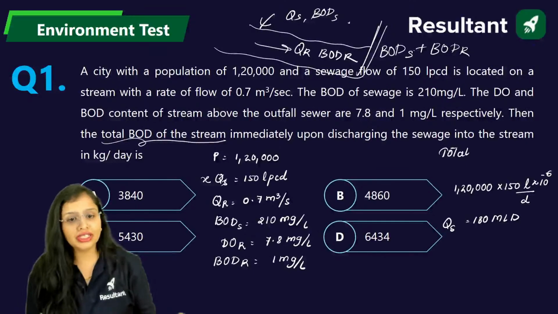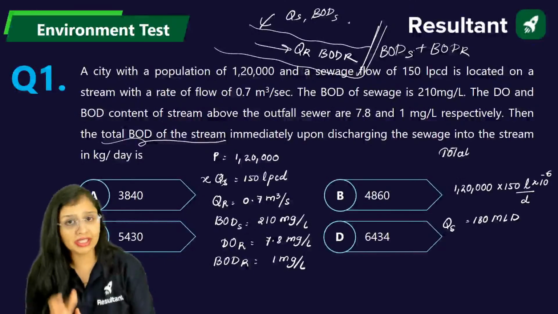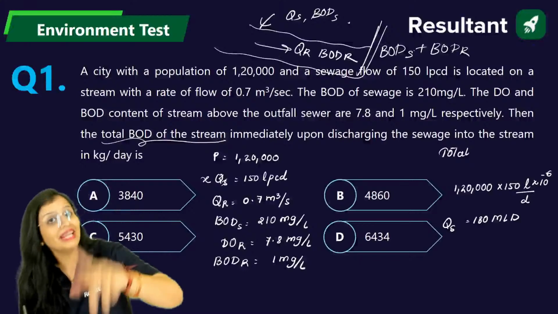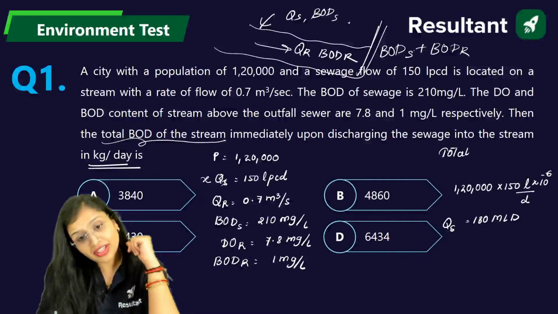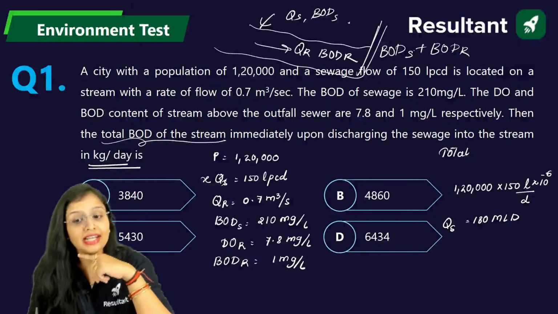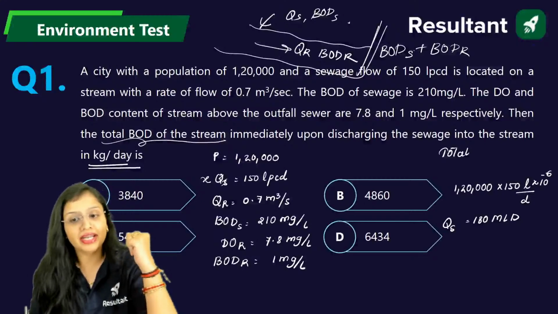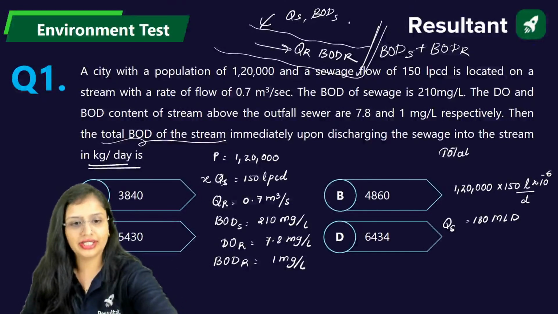Now in the question, you will say that ma'am, it is asking you BOD mix, but just check out the unit. If in the question it would have asked BOD mix, the unit would have been in mg per liter. But here it is given in kg per day. That means technically it is not asking you BOD mix. You have to calculate total BOD as, I'll take the other slide. Just wait.